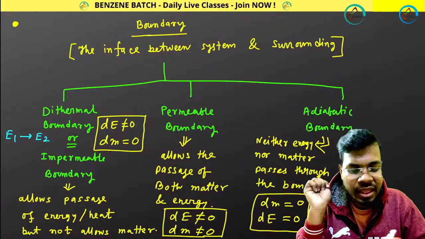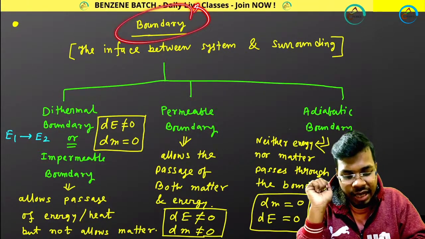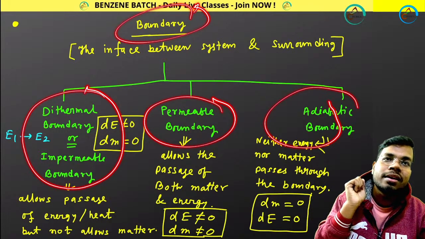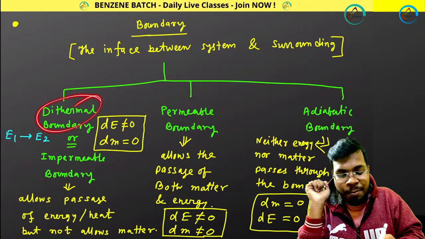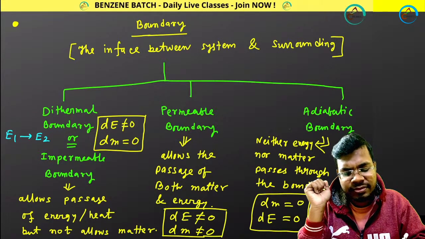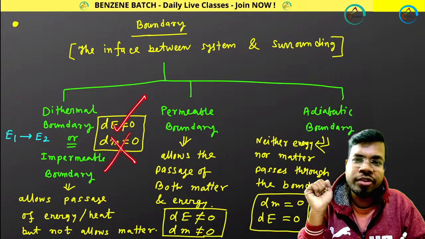So easy. Boundary is of three types: diathermal, permeable, and adiabatic boundary. Diathermal or impermeable means that through this boundary only energy can transfer, matter cannot transfer.